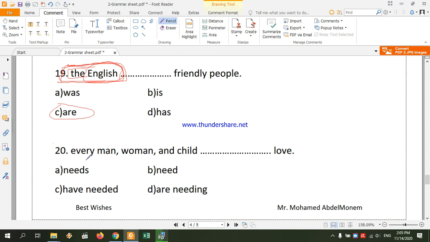Number 20. Every blank, every woman, every man, woman, and child blank love. Here, this is an indefinite pronoun. It's always followed by a singular verb, no matter what nouns follow it. So if we say every man, woman, and child, or we can also say every men, women, and children needs love. No matter what follows it, it's always singular.